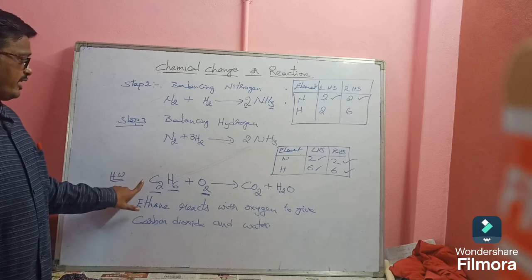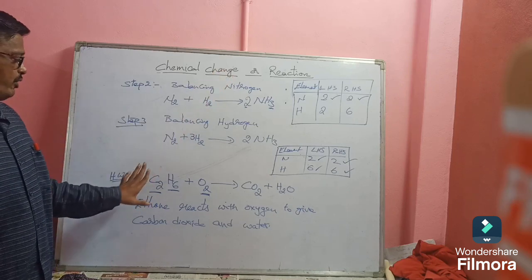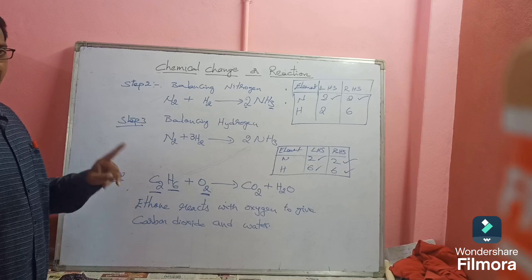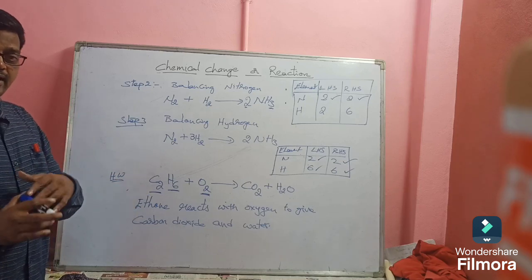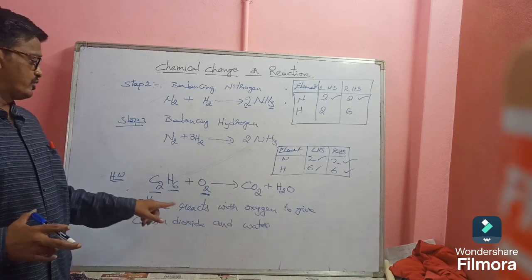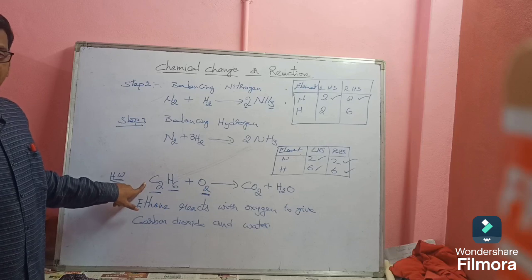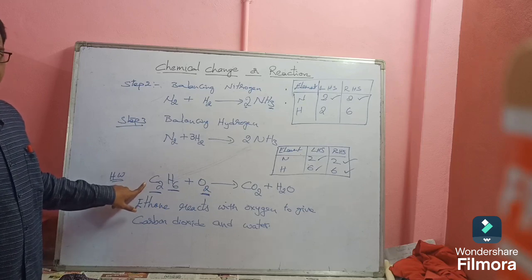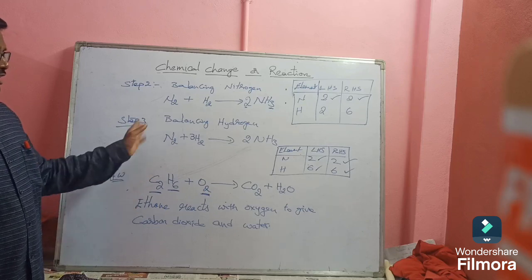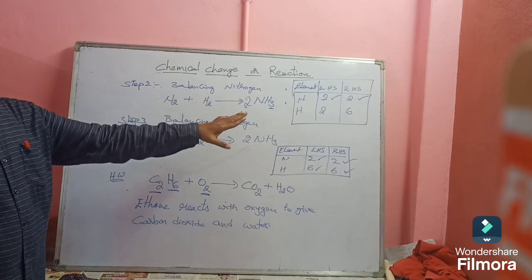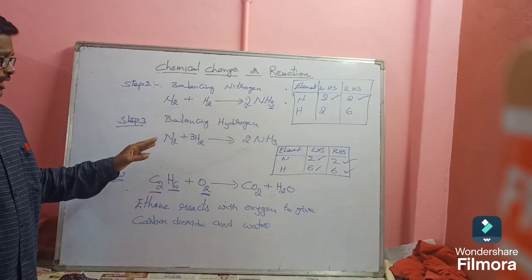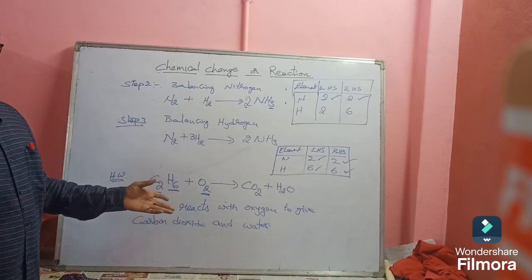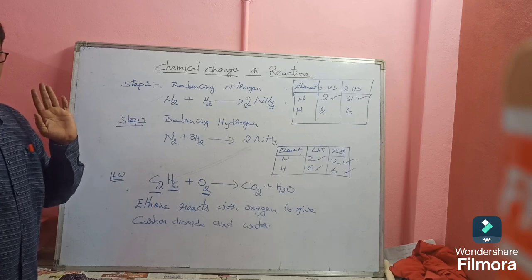Based on the skeleton equation, first you write a table and then select one element, other than hydrogen and oxygen. So first you select balancing carbon. Again you draw the table and then you select hydrogen. Finally you select oxygen. Clear?